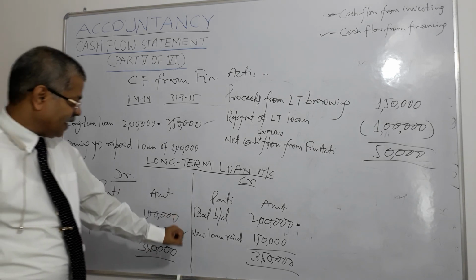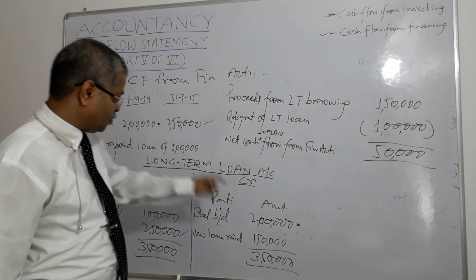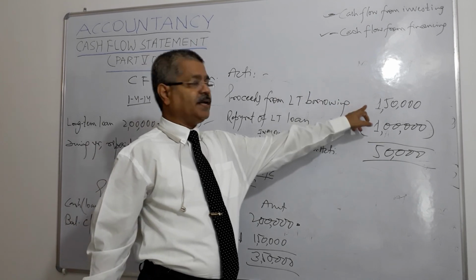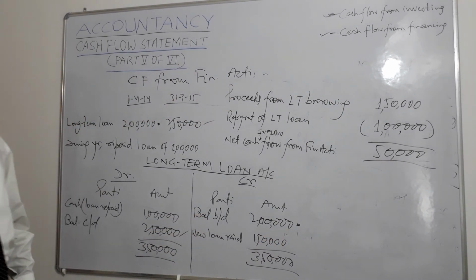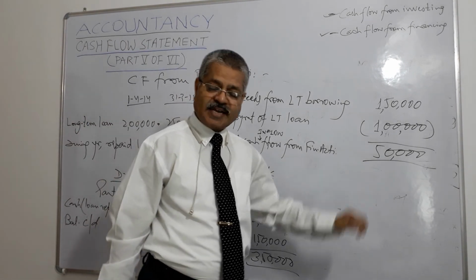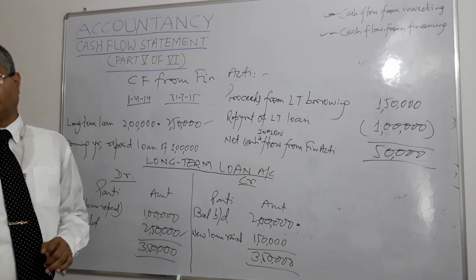On the credit side, balance brought down is the beginning figure 2 lakhs and new loan raised is 150,000 here, so 350. So this asset and liability side balance, and net cash inflow from financing activity is 50,000, right?